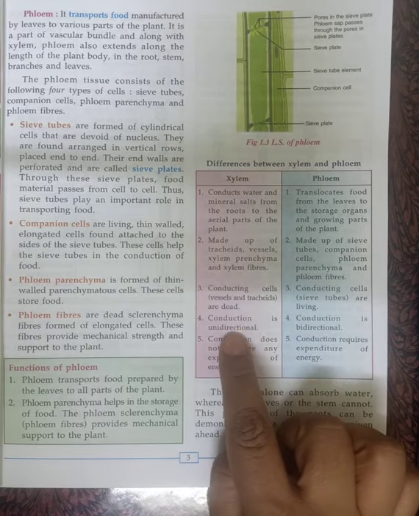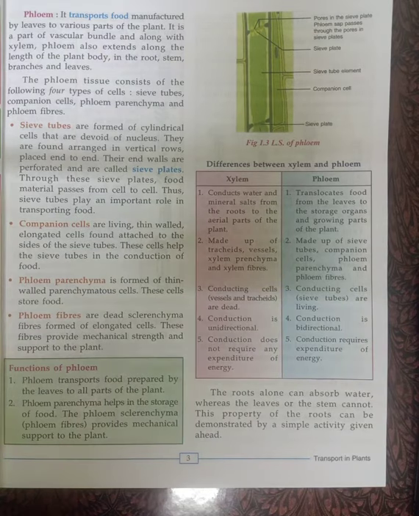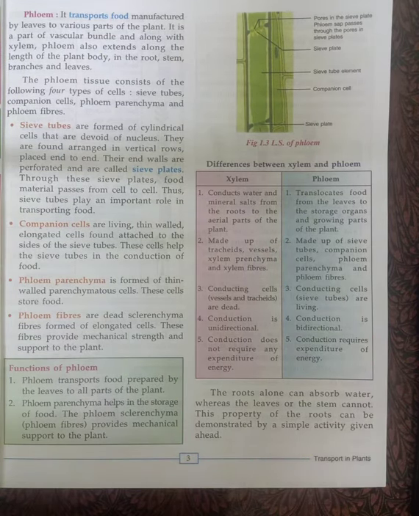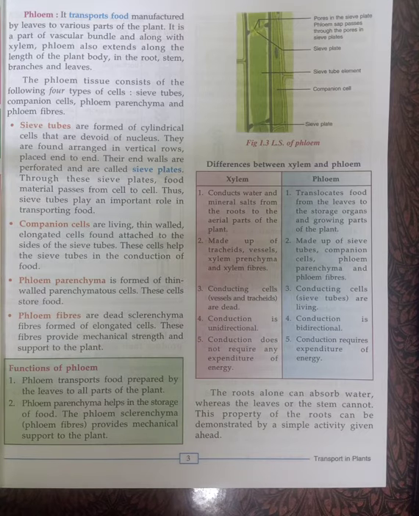Conduction is unidirectional. What does it mean? As we know, children, the water is moving only in one direction. It is not going up and coming down. The water is only moving in one direction. That is why it is called unidirectional.